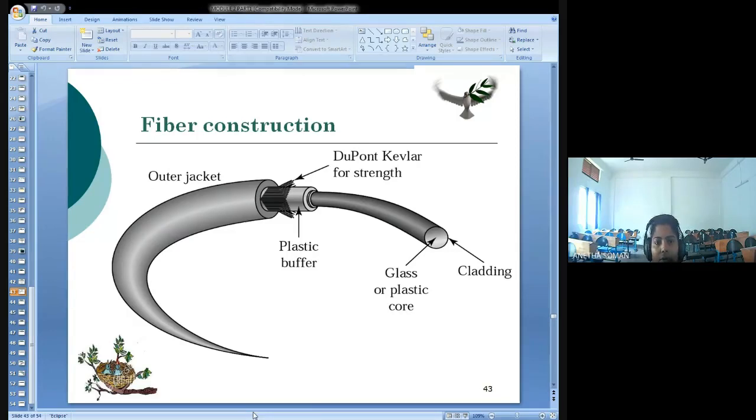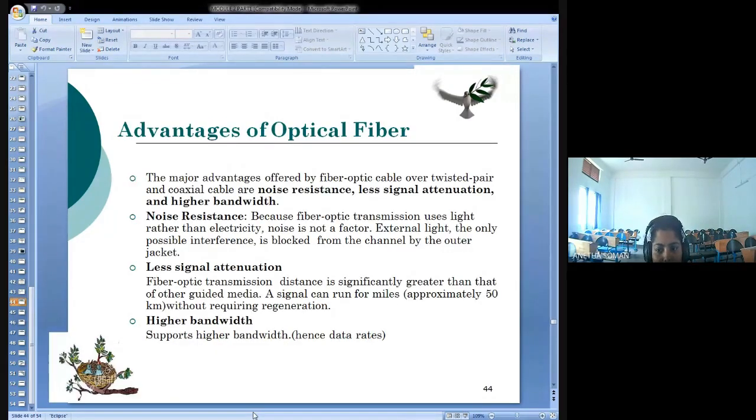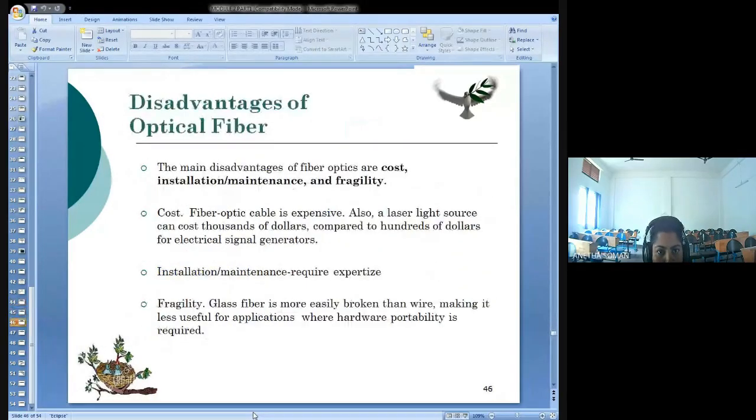Okay. Now, what are the advantages and disadvantages of this optical fiber? That we will see in tomorrow's class. Tomorrow, first hour I have. So by 8:25, you should be online to the class.